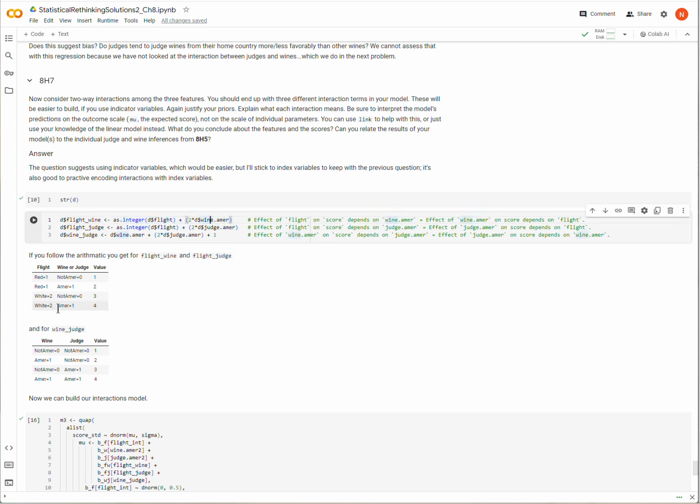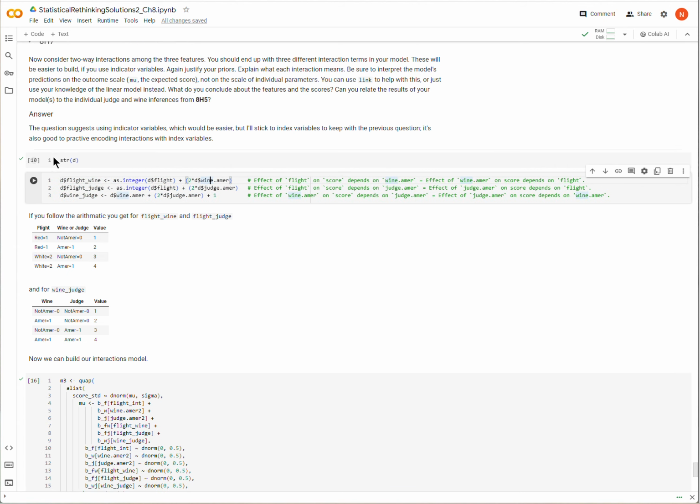I'll show you the values down here in the tables, but let's just look at what these interactions mean. So the flight by wine interaction means that the effect of flight on score will depend on the nationality of the wine. Or you could equally say that the effect of the nationality of the wine on the score depends on the flight. And similarly for the other interactions here.